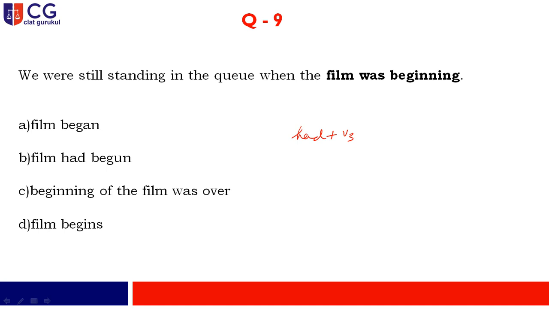Now if you go through the options, you find: we were still standing in the queue when the film began; second option, film had begun; third option, beginning of the film was over; and the last one, film begins. According to the rule, the correct application will be option B, and here it is written "the film had begun". So your correct answer will be option B.